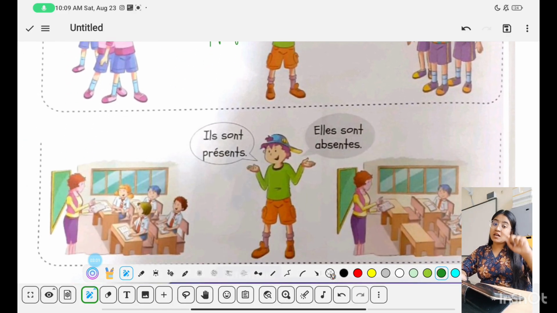Moving on to ils sont, elles sont. Now this is third person subject pronoun. They are. Okay. Ils sont présents. They are present. And elles sont absents. They are absent.